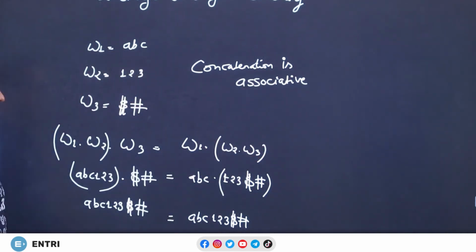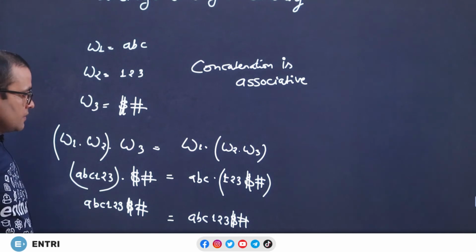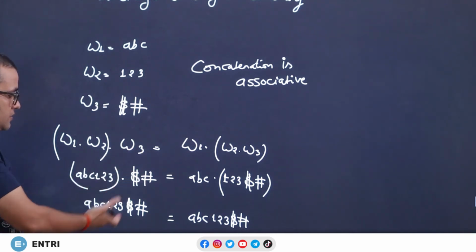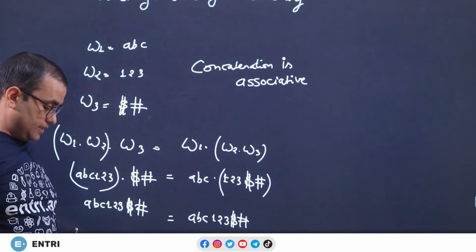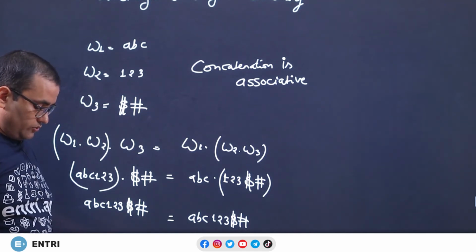Concatenation is associative. Yes, it is. So the order is important. This is just an example, but concatenation is, for sure, associative.